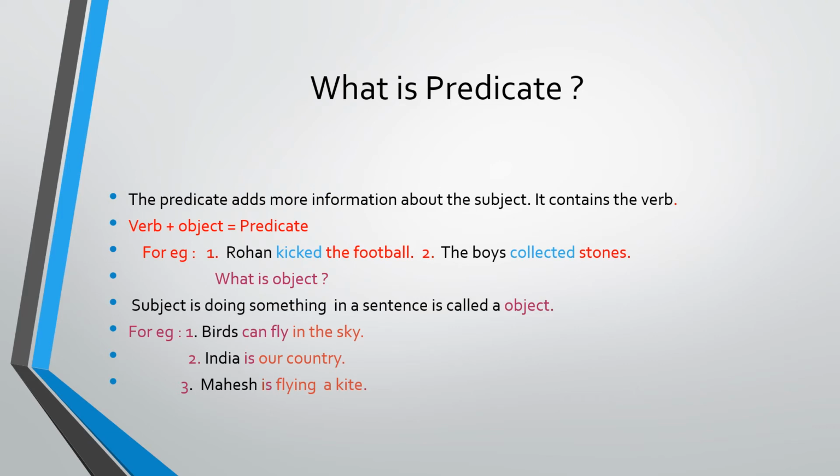Mahesh is flying a kite. Mahesh is a subject. Is flying, verb. Mahesh is flying. What flying? Kite. Kite is the object of that subject. So verb plus object becomes a predicate.